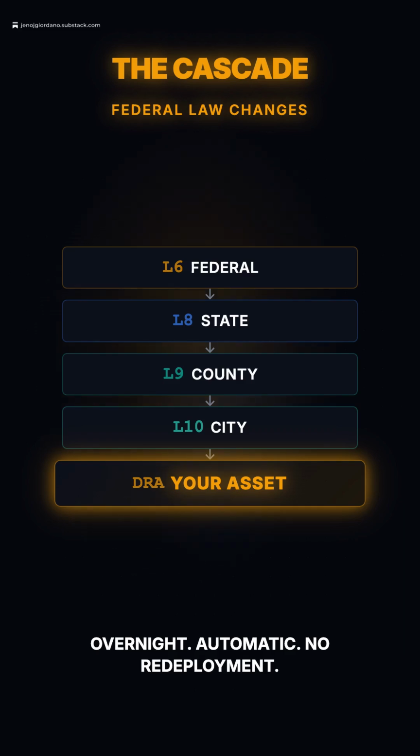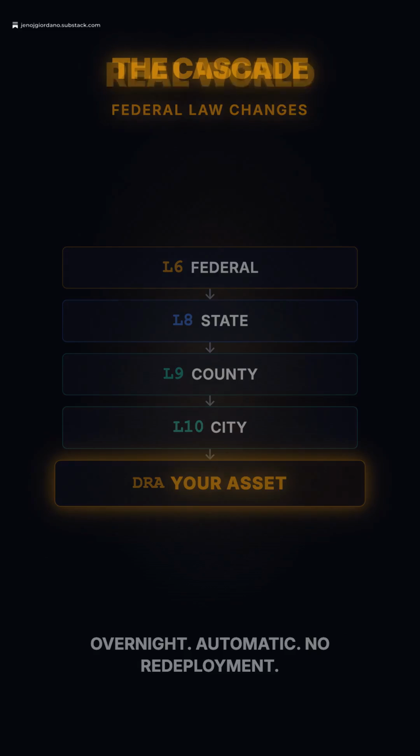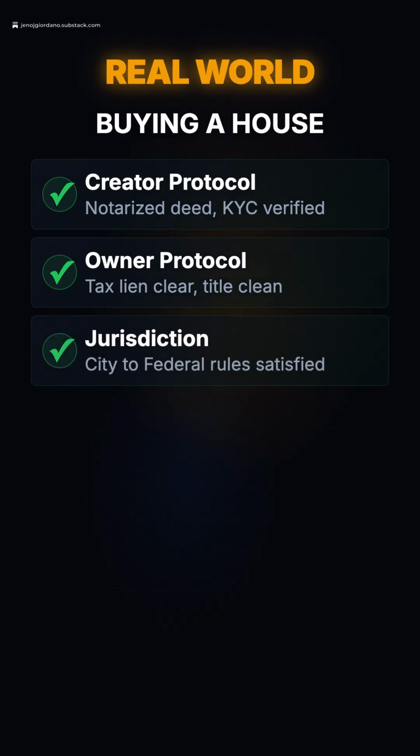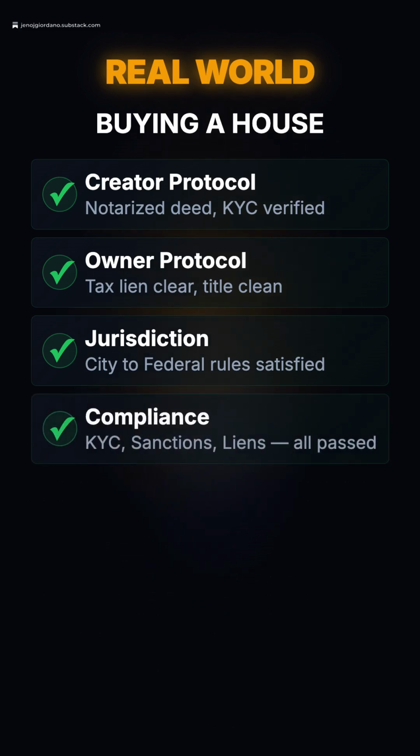Let's walk through it. A buyer wants to purchase a house. The system checks the creator protocol. Transfer requires a notarized deed and KYC verification. It checks the owner protocol. Property tax lien must be clear. It checks all jurisdiction rules from city up to federal. It verifies KYC, sanctions screening, and lien status.